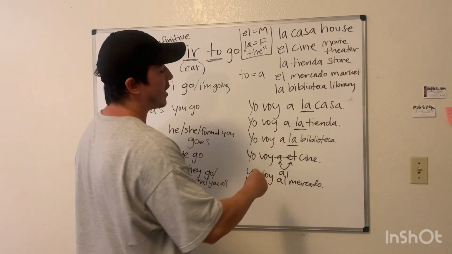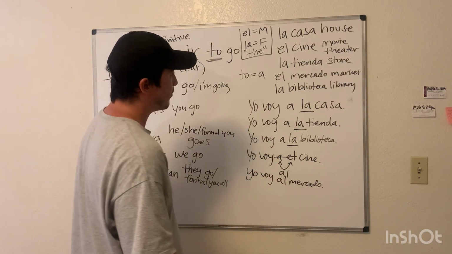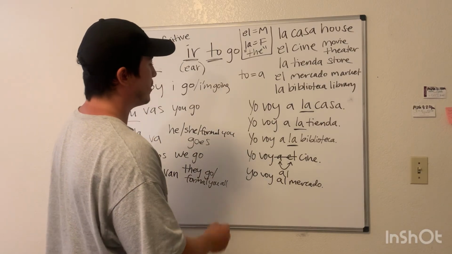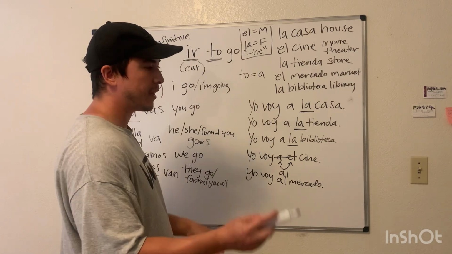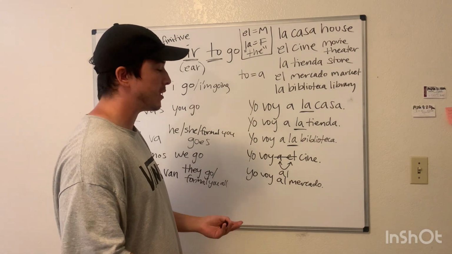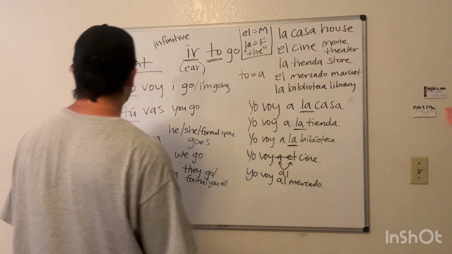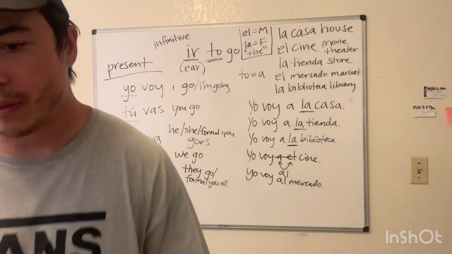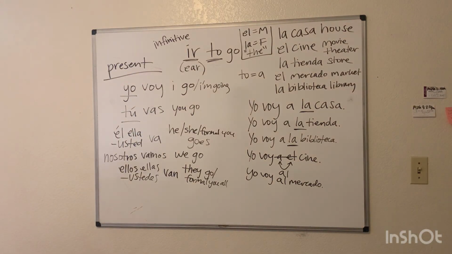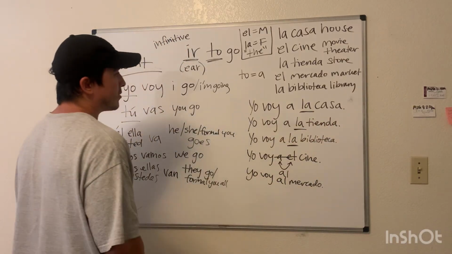You don't have to worry about this, but it's just with the masculine, okay? Yo voy al cine. Not yo voy a el. Don't ever say that. People will think you're just a beginner and it doesn't really make any sense anyway. Yo voy al cine. Okay? So we have voy, vas, va, vamos, van.